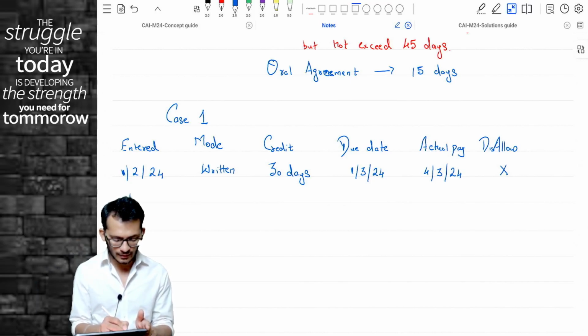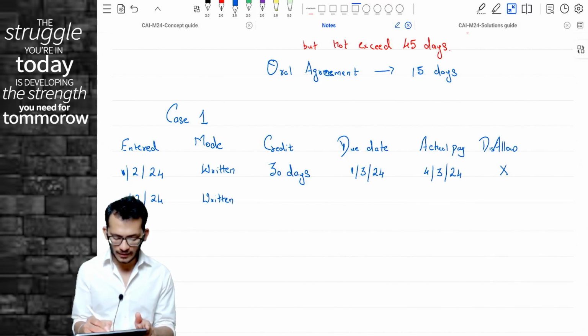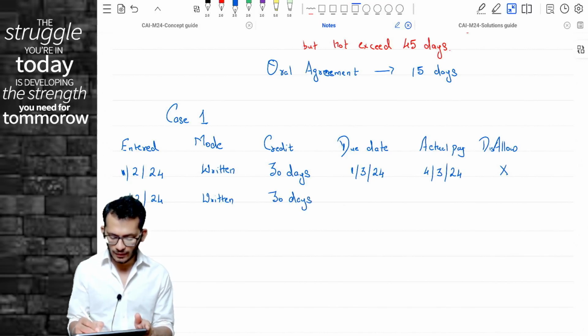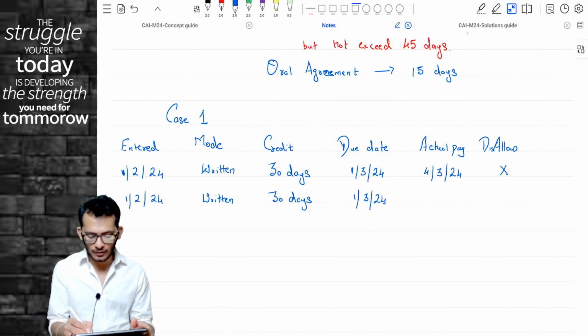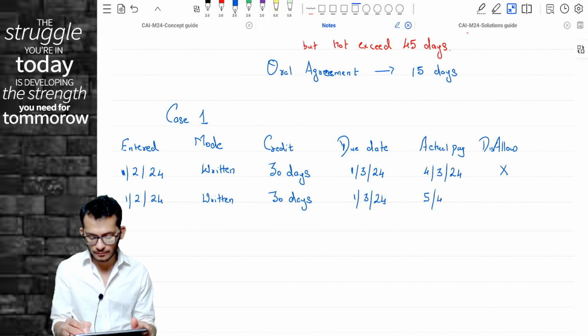Repeating the facts. You have entered into the transaction on 1st February 2024. The mode of agreement is written. The credit period is 30 days. The due date is 1st March 24. Now you have made the payment only on 5th April.